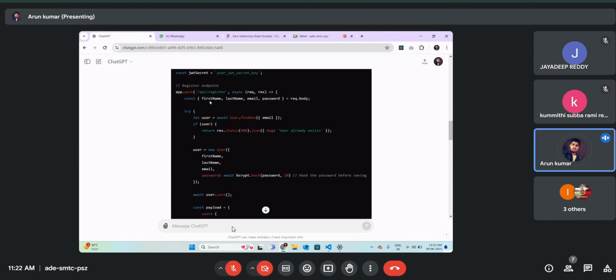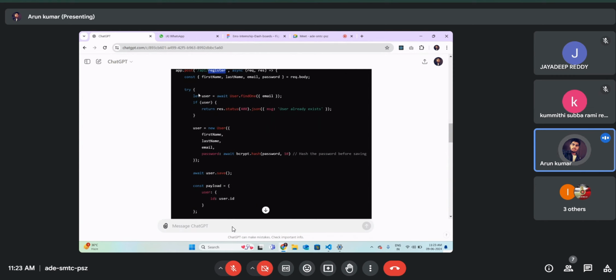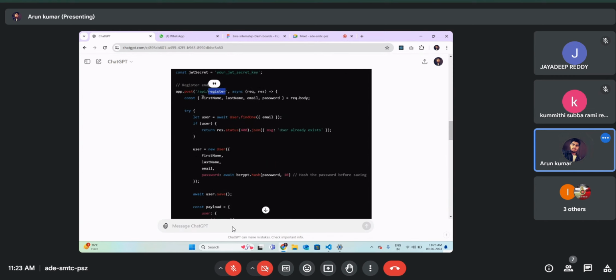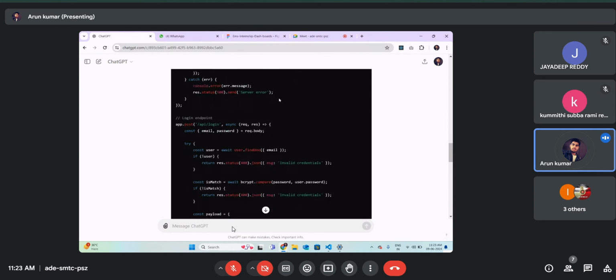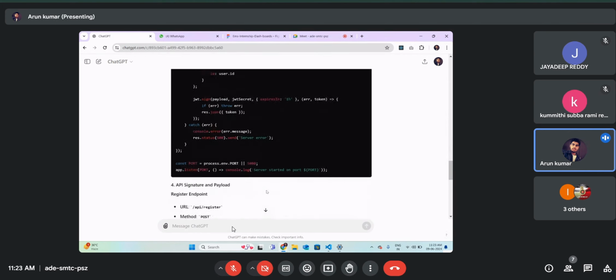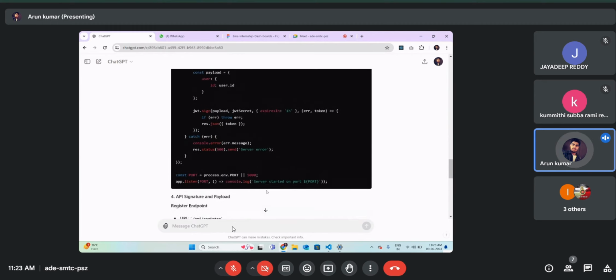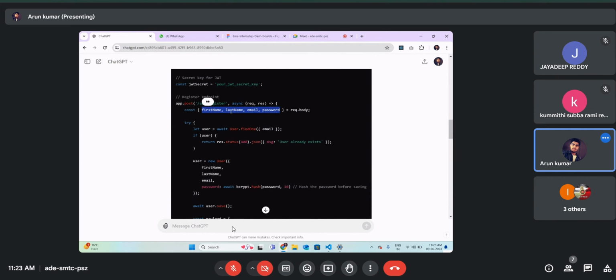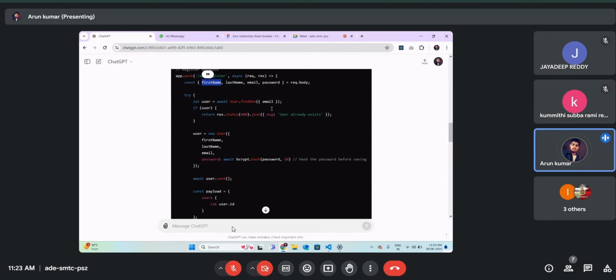After that, it will generate a post API which is called register. As you can see, here we are registering the user by using this input payload, and here is the login API. And suppose I want to add validations, because if a person is unable to send the first name, then it will save the details without first name, without last name.